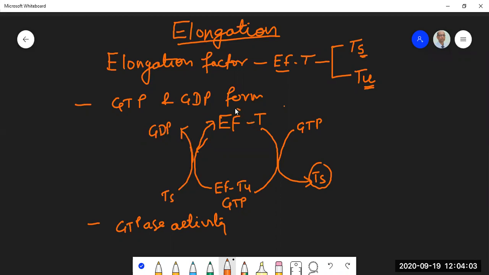So you generate the entire factor again. Okay. So should I repeat it once again? What does it mean? That it is made up of two subunits, TS and TU. It exists between GTP and GDP form, and it has got a built-in GTPase activity, right? And this is the cycle, GTP-GDP cycle. When the GTP molecule comes and joins, the TS subunit leaves. What remains is EFTU GTP. Then because of the GTPase activity, this GTP is hydrolyzed. So in the GDP form, the TS unit joins, GDP leaves the molecule, and the entire factor is regenerated, right?